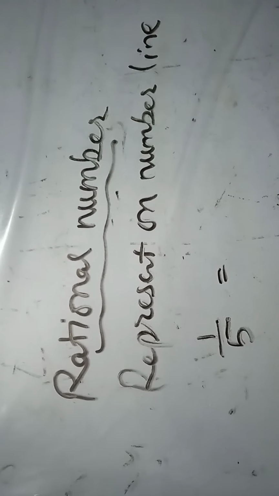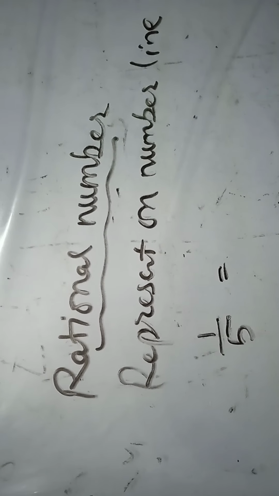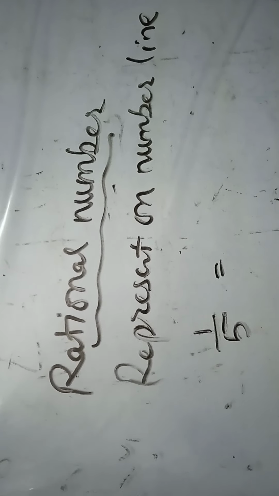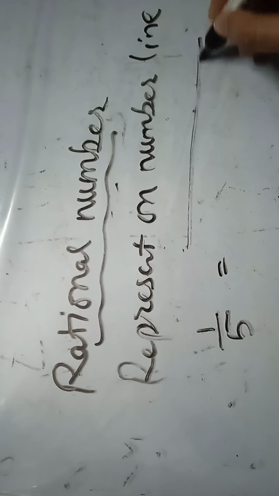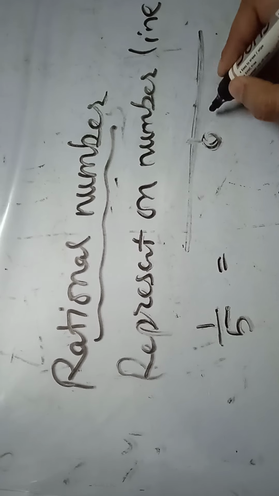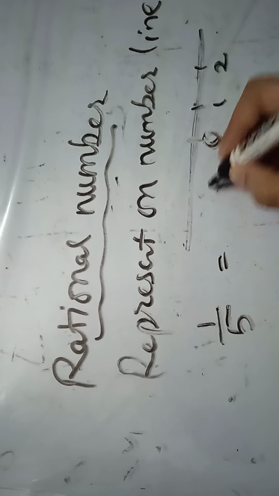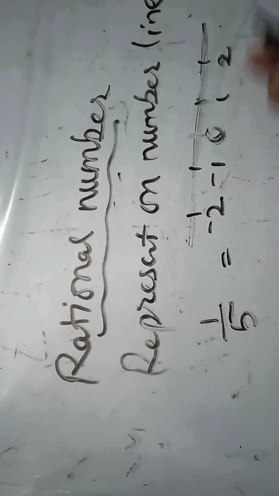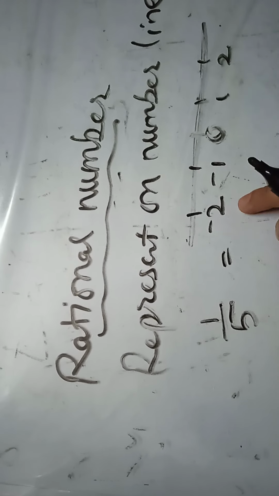Now student, we will learn how to represent any rational number on a number line. You already know about the number line. It's like this. I can make it for you. It has 0 in the center, this side positive numbers and this side negative numbers. Okay student, this way you can make a number line.